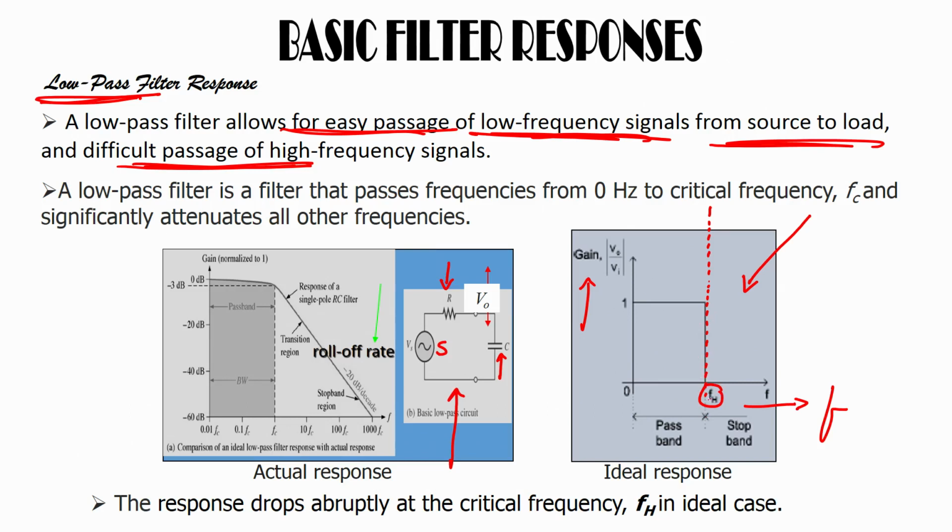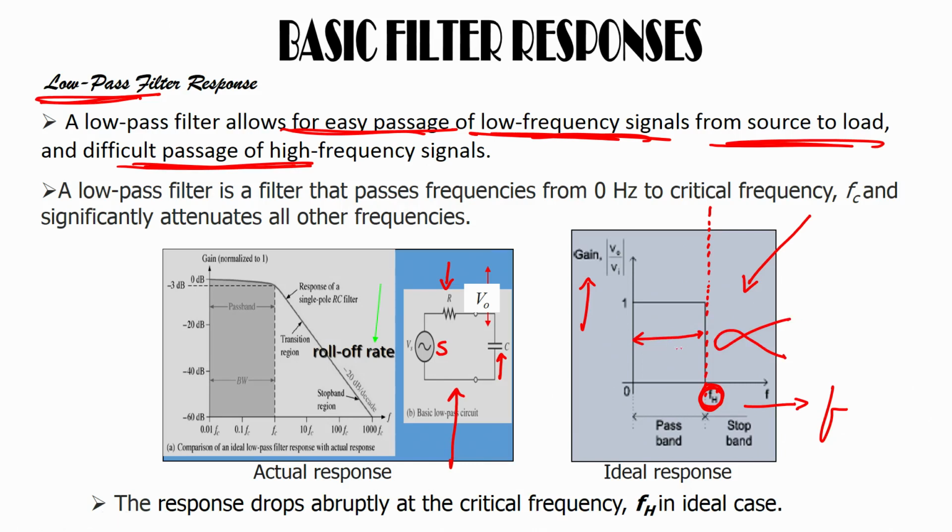Only frequency below this frequency will be allowed to pass. So, you can see a sharp cut like this, and it looks like a wall, right. So, wall from this side, wall from this side also. So, sharp change, because we want to only allow the frequency within this particular band, and any frequency above this band should not be allowed to pass, right.